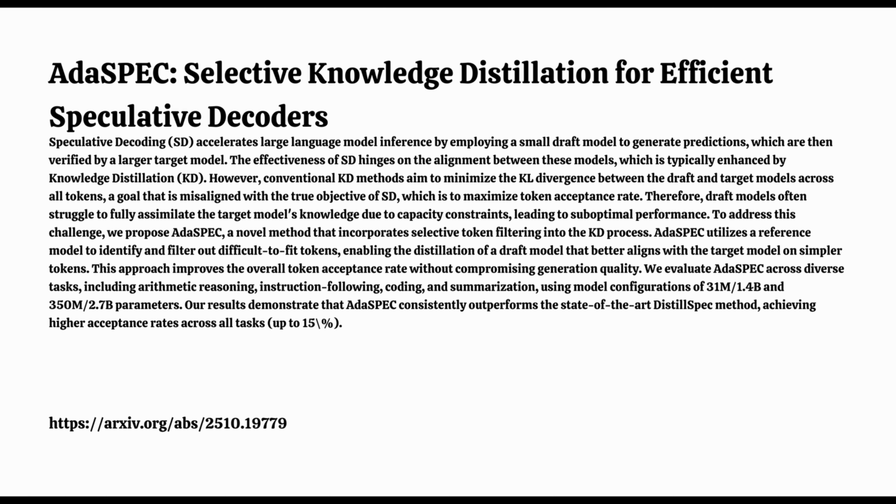Let me check the exact mechanism again. Okay, I misspoke slightly on the selection criteria earlier. The paper selects tokens where the reference model had a high loss, indicating difficulty for a small model baseline, but where the current draft model shows potential to improve. It's more nuanced. The actual paper focuses on the tokens with the largest positive difference in token-wise KL divergence loss, delta L, when comparing the draft being trained to the reference. No, wait, reading the outline again, the selection logic is that tokens with the largest positive difference, delta L, are identified as highly learnable for the draft model compared to the reference model. My apologies. Okay, let's stick with that.